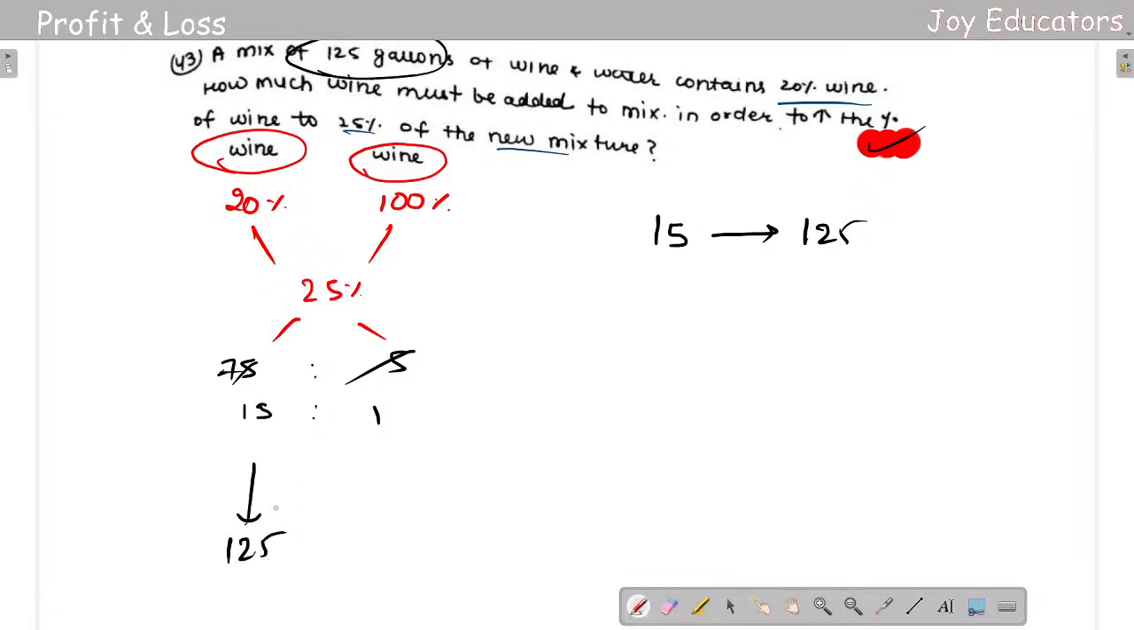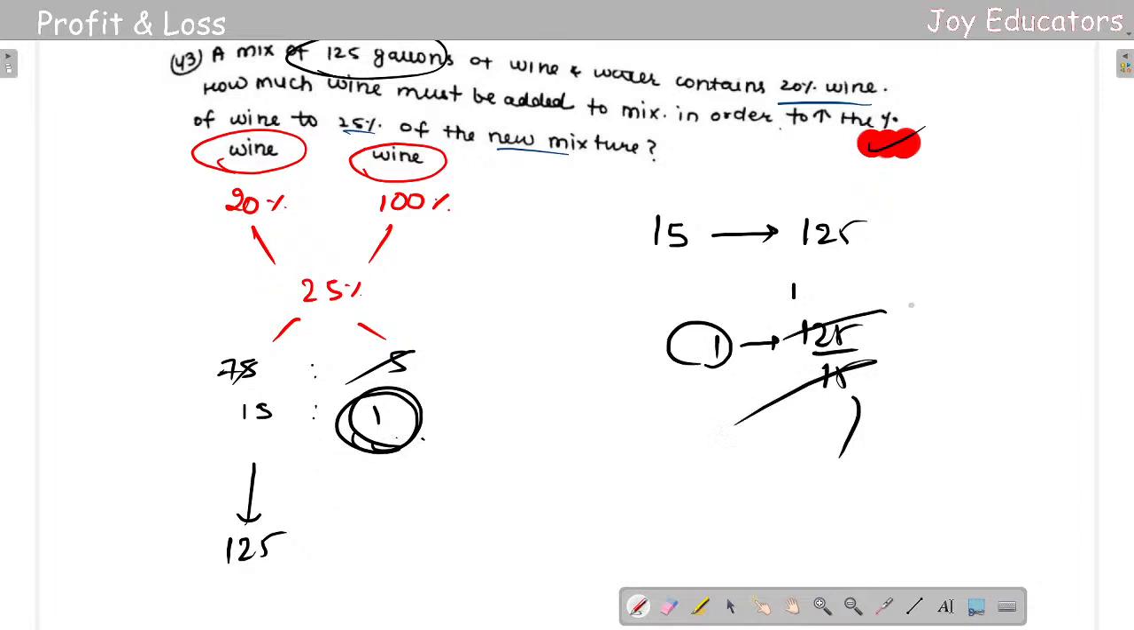To get 125, what you're supposed to multiply? I don't know what value, but we can do it for one part, because here we need to get for one part, right? So for one part, how much? For one part we are getting 125 by 15. So again we get 58.3 gallons. The same model, just 20% here, just put a 100% here and put this.